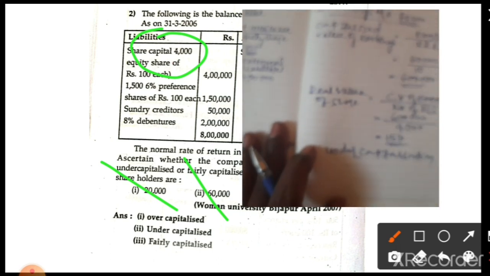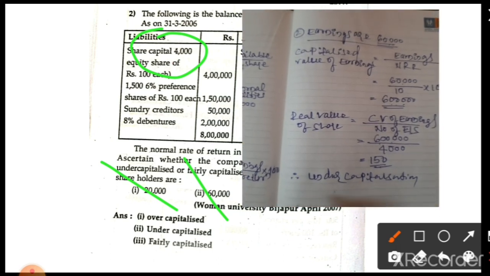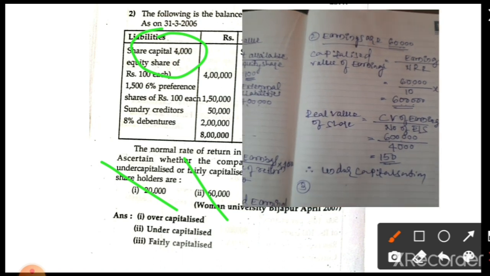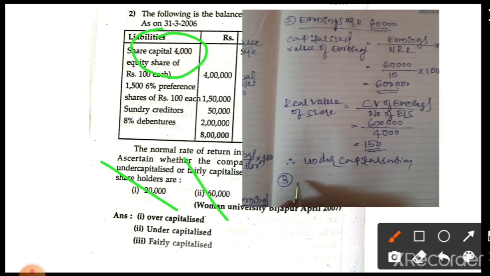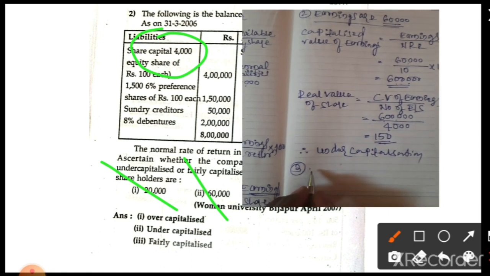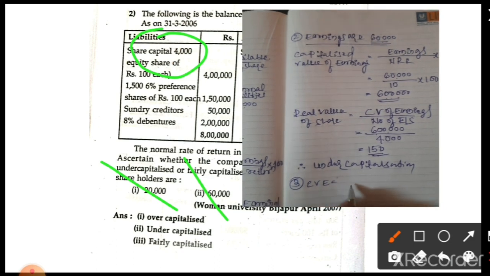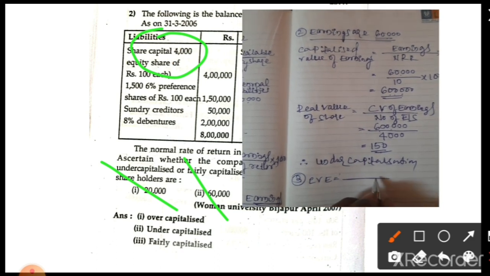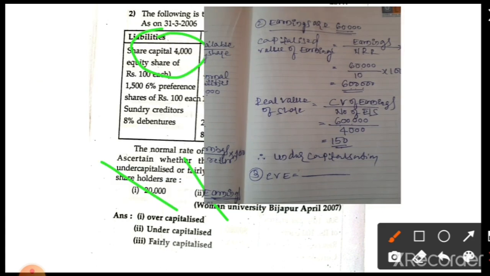Yes, next is one more, case number three. In the third case we will again calculate the real value. Before that, we want the capitalized value of earnings. Earnings is given in the problem: it is 40,000 in the third case.